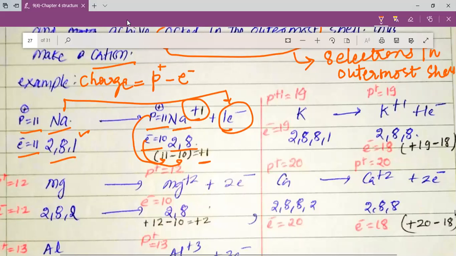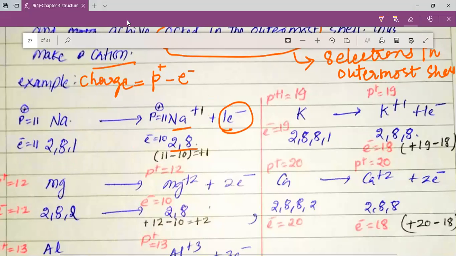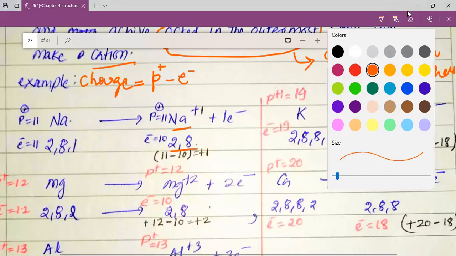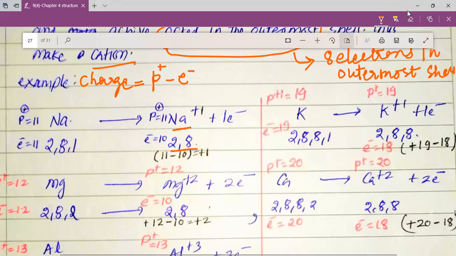So my dear students, when sodium makes a plus 1 ion, it loses its one electron, and when it loses its one electron, it actually forms the Na plus 1 ion. So by losing one electron, the plus 1 charge is obtained. So this is how we get the charges.